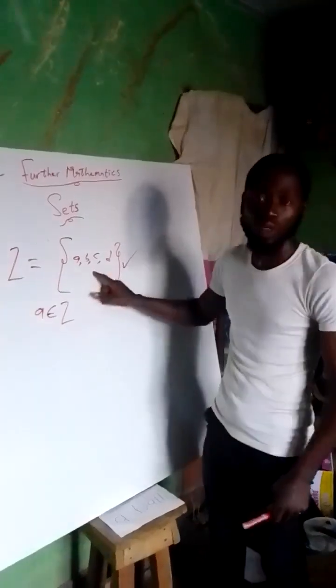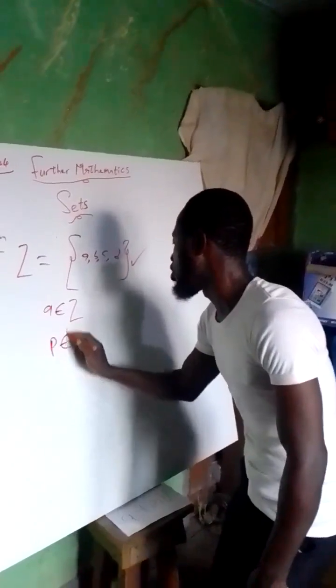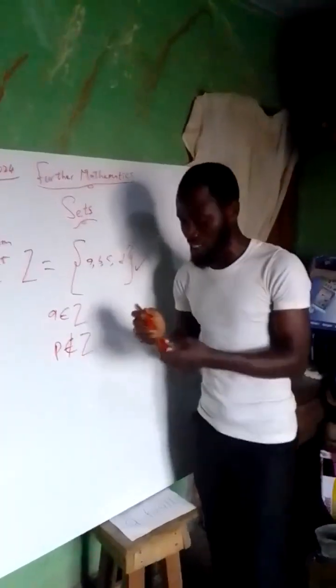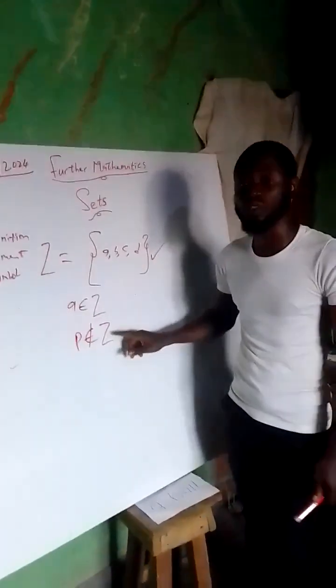But do you see P here? No, we don't have P here. So I can say P is not a member of the set Z. Remember, this is a small letter, and this is a capital letter.